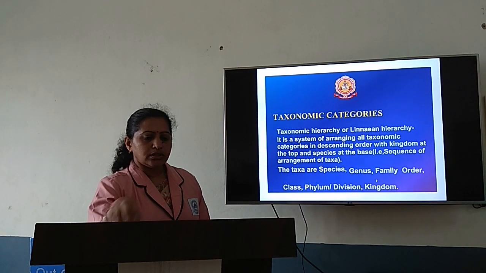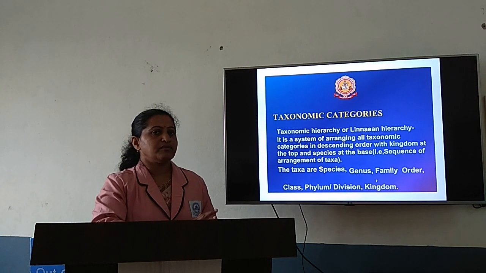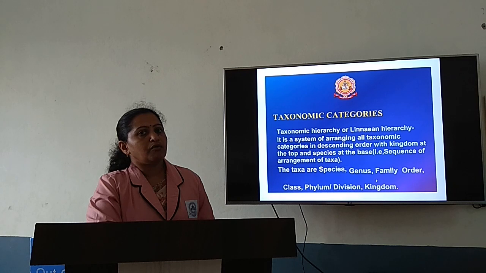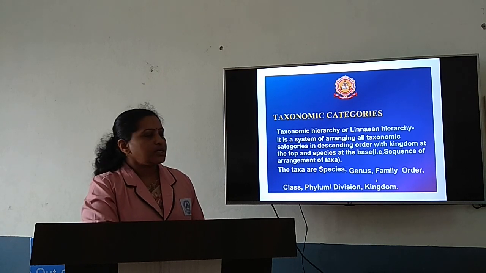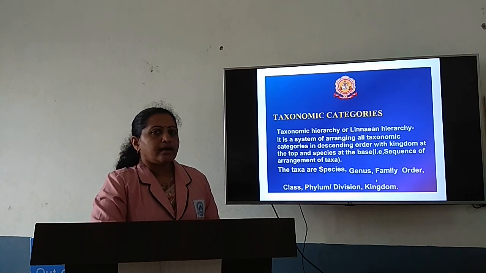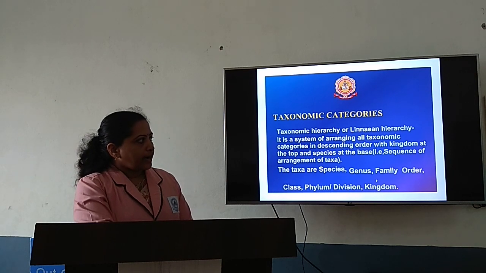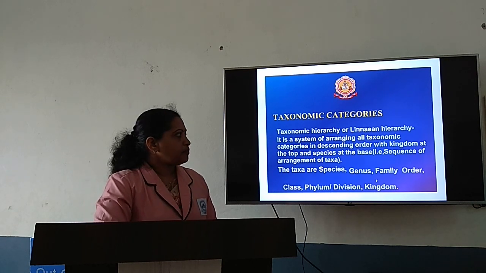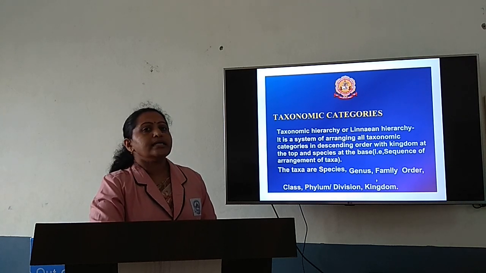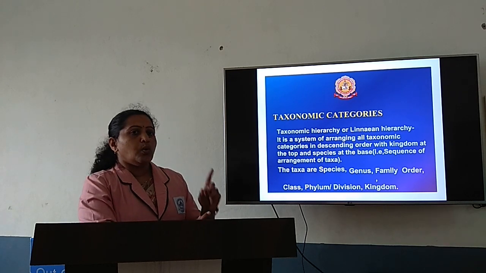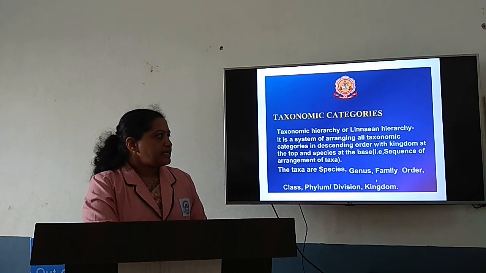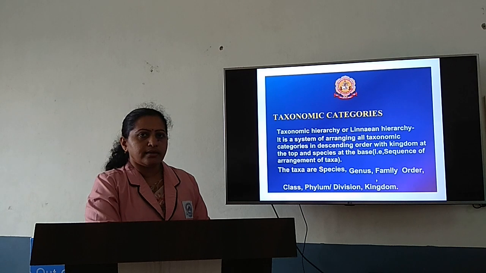Now let us discuss taxonomic categories. As I have stated before, the organisms are classified into various taxa. So there are various taxonomic categories in which we can classify an organism. First let us discuss taxonomic hierarchy. Taxonomic hierarchy or Linnaean hierarchy is a system of arranging all those taxonomic categories in a descending order, that is, with kingdom at the top as well as the species at the base. So it is a type of sequence of arrangement of taxa.